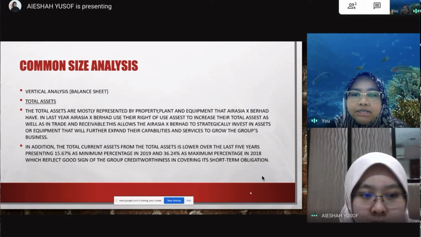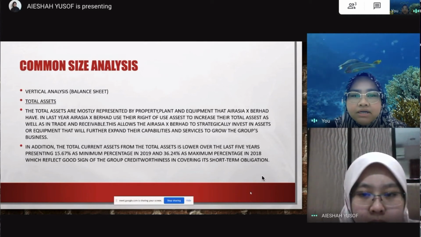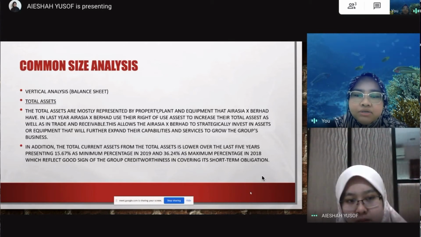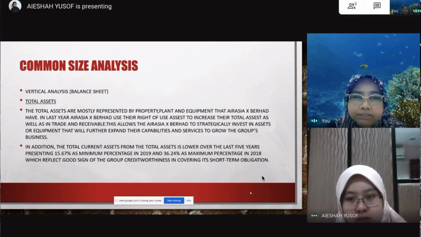In addition, the total current asset from the total asset is lower over the last 5 years, representing 50.67% as a minimum percentage in 2019 and 36.24% as a maximum percentage in 2018. So this reflects a good sign of the group's creditworthiness in covering its short-term obligation.